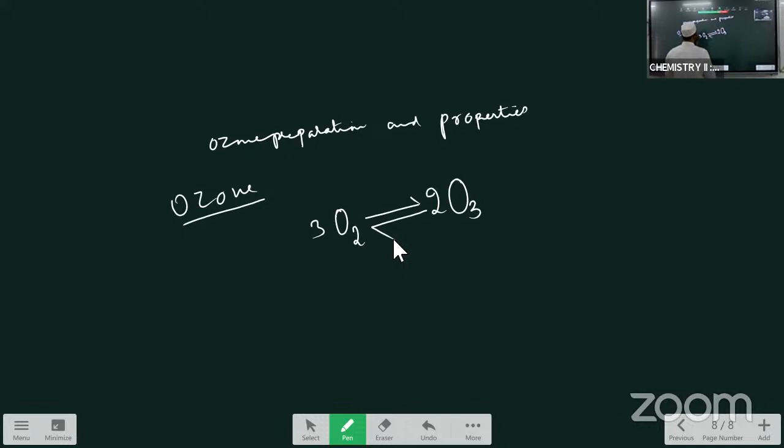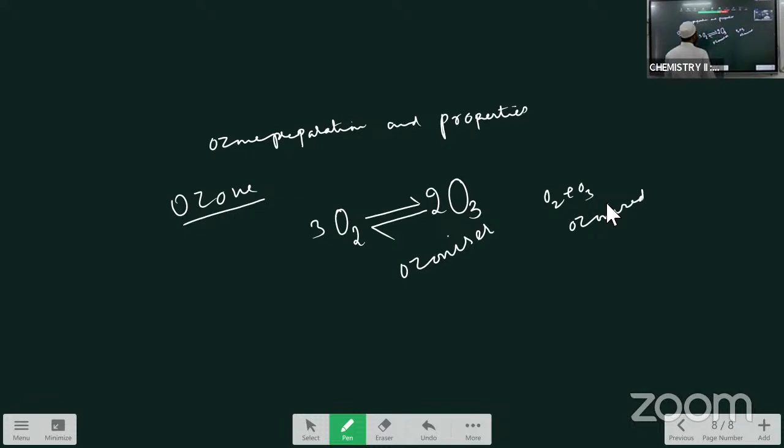Another thing, the instrument which is used for the formation of ozone is called the ozonizer. Instrument which is used for the preparation of ozone is called the ozonizer. Once again I am repeating, ozone is prepared from oxygen only. In the principle you have to write like this: whenever oxygen is subjected to silent electric discharge, some part of the oxygen, not totally converted, some part of the oxygen is converted to ozone. As a result, a mixture of O2 plus O3 is formed, that is called ozonized oxygen.